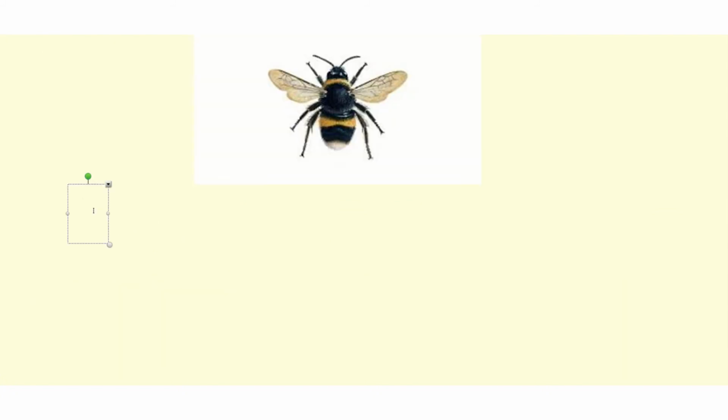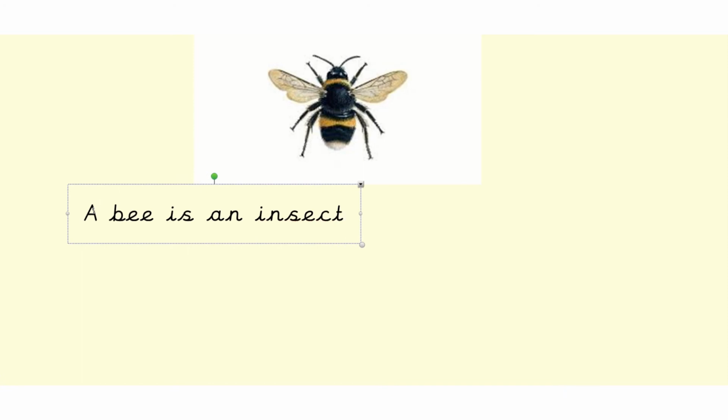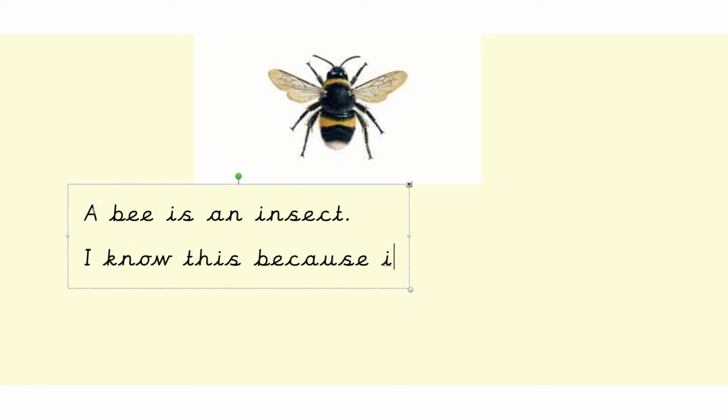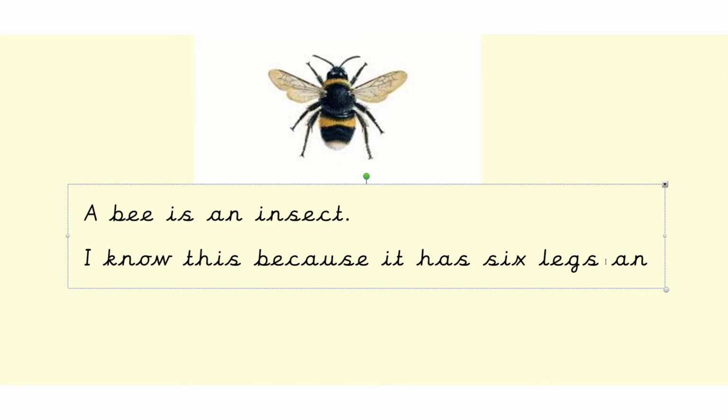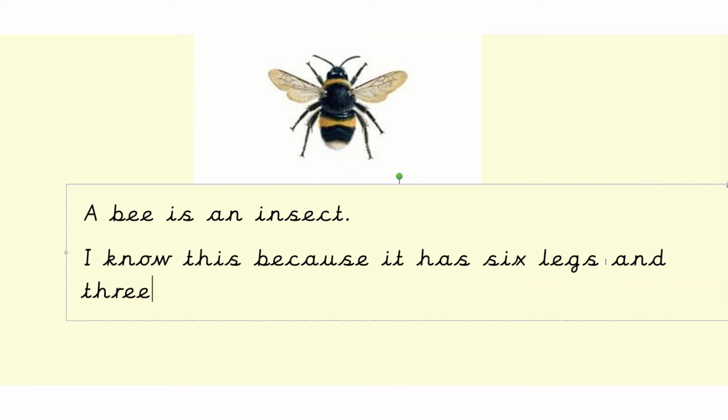And this lovely bee. A bee is an insect. Now, how do I know? I know this because it has 6 legs. I'm going to write the word six, not the number 6 there. It has 6 legs and 3 body parts.